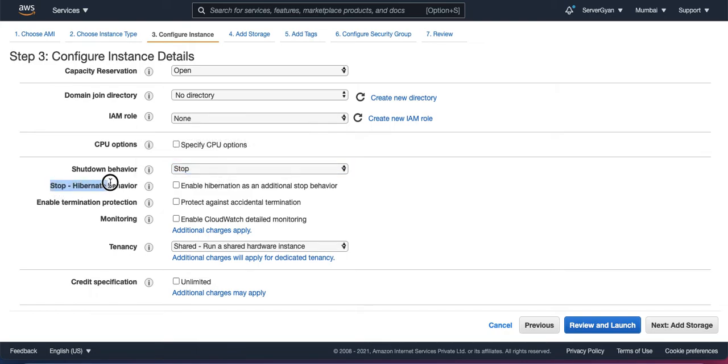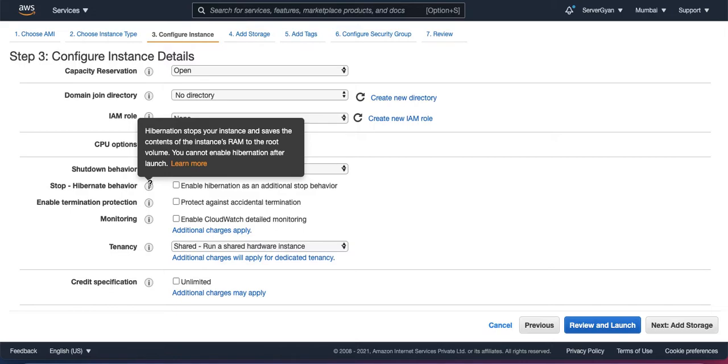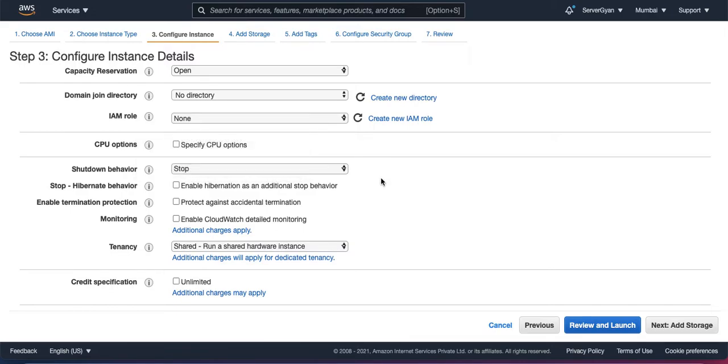Now there is one more interview question, guys: what is stop hibernate behavior? So what does it mean? As we know, there are different types of applications which we use in a production environment. Some applications are memory intensive, some are CPU intensive. Let us say we have Elasticsearch, or we might have a Varnish server, or a Redis server. These sorts of applications store their data in RAM. Most of the data is loaded onto RAM, and from memory itself this data is served. So what if you reboot your server? It means all the data available in RAM will be lost.